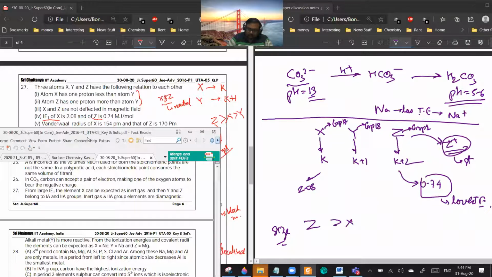So based on IE, X can be this and Z can be this.